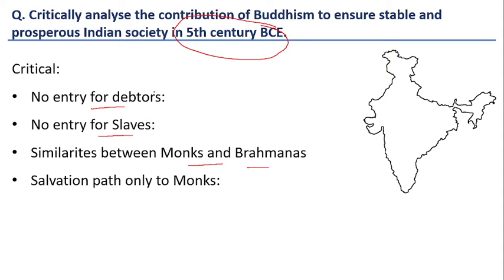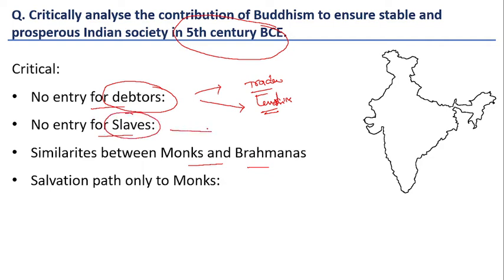For example, debtors were not allowed in the Sangha without clearing their debts. So indirectly it helps the traders who lend money; it favors lenders. And there was no entry for slaves, so this principle is in favor of the masters of slaves.